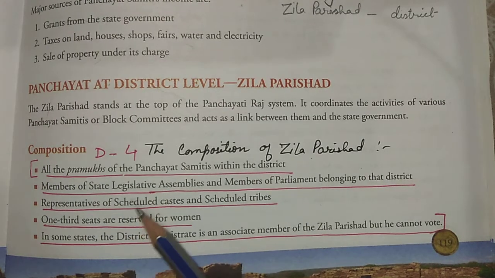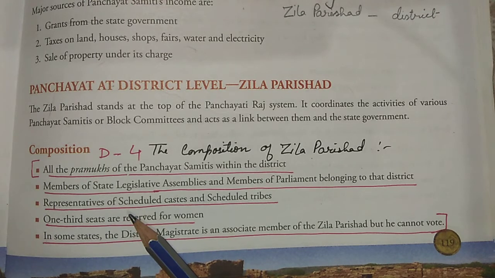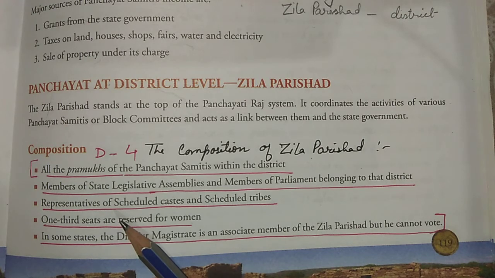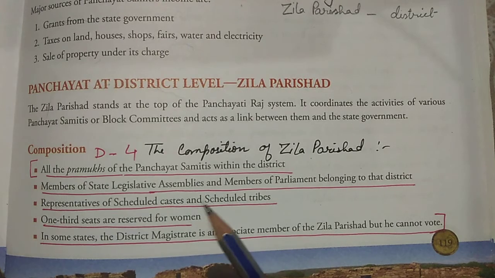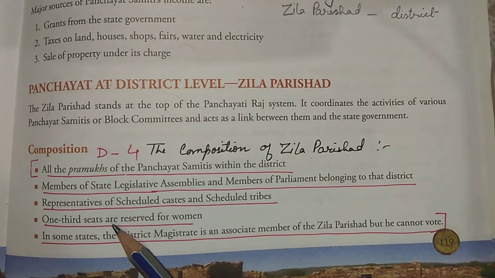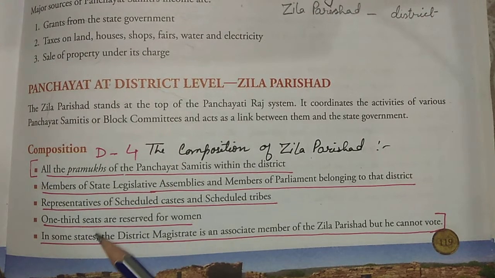Third is the scheduled caste and the scheduled tribe representatives. Again I would like to explain here, the persons on behalf of these particular castes and tribes also need good facilities, whatever facility the government is giving should reach these people also, because they are backward. So for that purpose representatives are also allotted. One-third of the seats are reserved for whom? The women. Unless women are there, how will the women's problems be sorted out? So for that purpose one-third of the seats are for women.